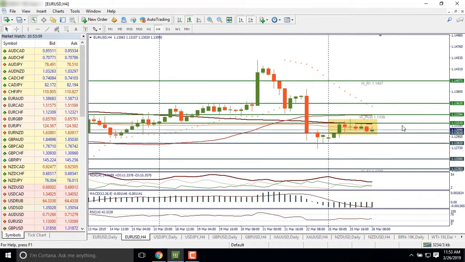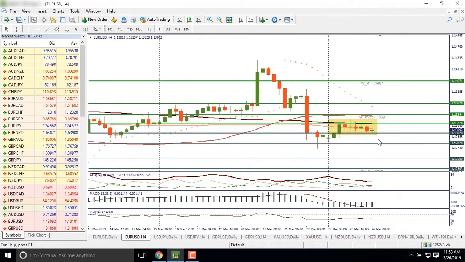If the release of consumer confidence disappoints the market, bulls will break this resistance and try to push the pair higher towards the next resistance at the weekly pivot at 113.39, which lies near the 50 period simple moving average. And if they are strong enough, the next resistance will lie at 113.62.